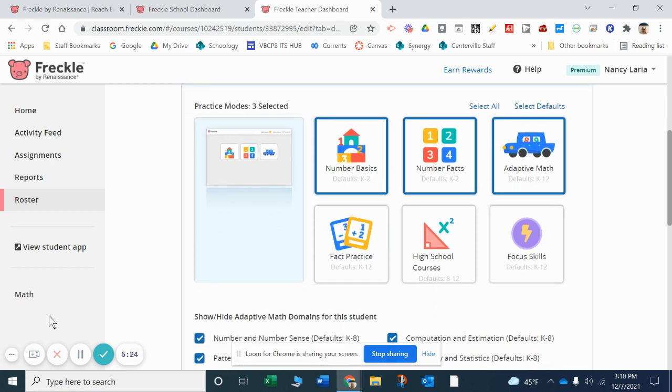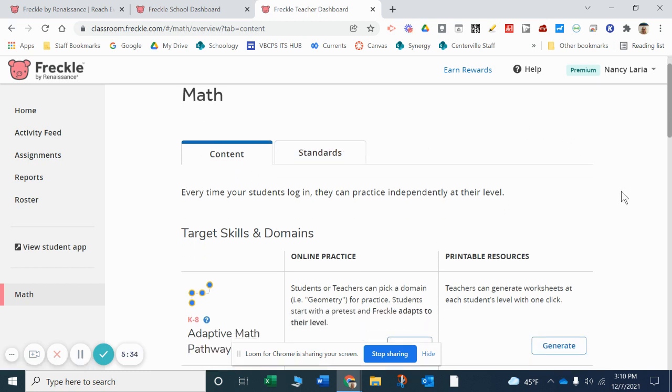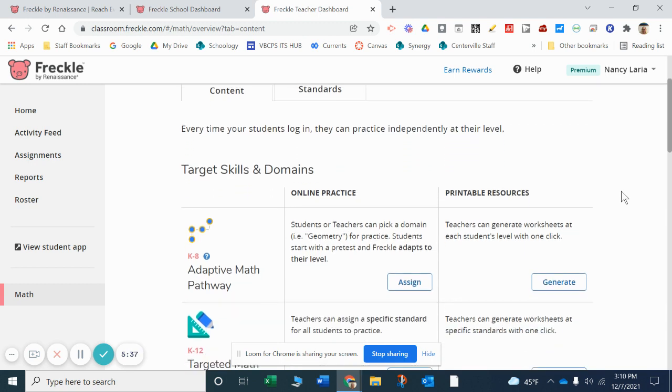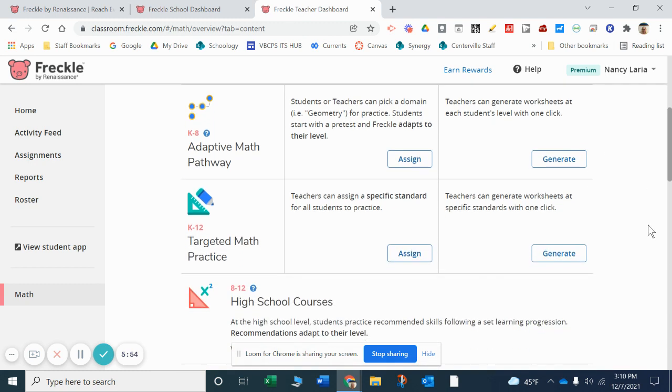Over on the left-hand side, I'm now going down to the math section. When I click on math, you can see there are two tabs here also, the content tab and the standards tab. And it's divided into 3 skill domains. And I have a printed handout with a chart on it that tells you which parts we're using and which parts we should not be using. So in the targeted skills and domains section, you can see adaptive math pathway. That is one that we will be using.